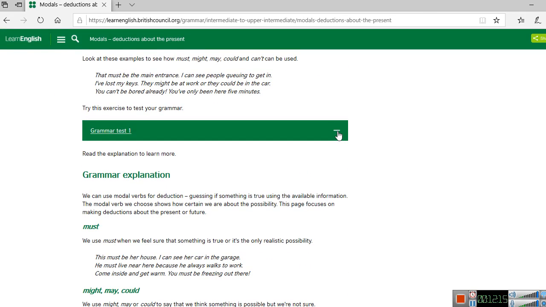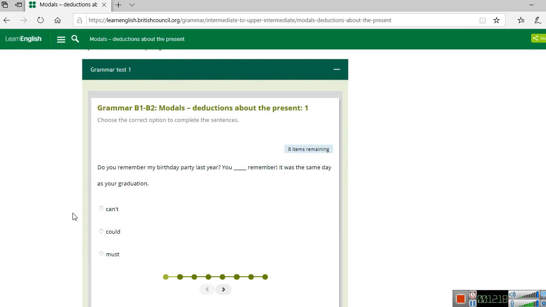Let's open it. I'm going to read it to you, and you tell me the option. But before we call out the option, let's analyze the sentence. Do you remember my birthday party last year? Remember, it was the same day as your graduation. Is it talking about a 100% sure possibility, or he's not so sure about it? What do you think, Lauren?